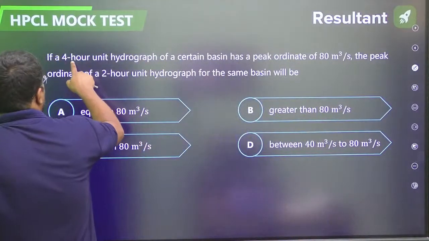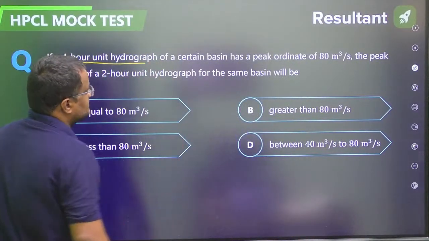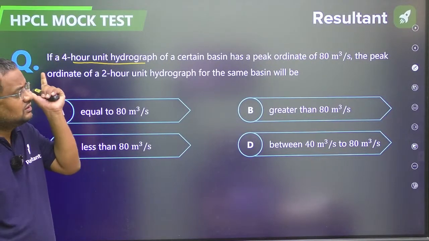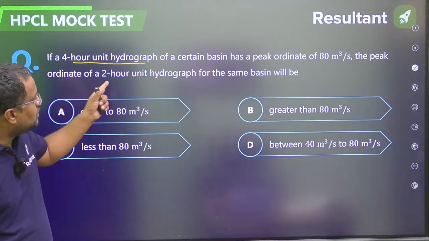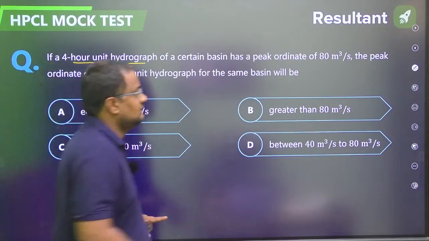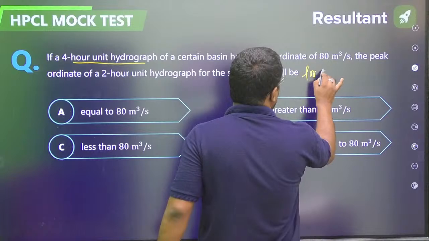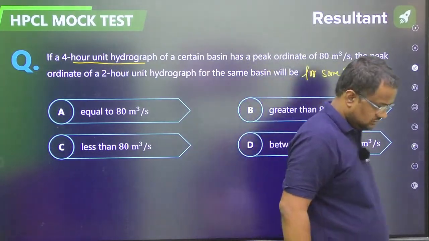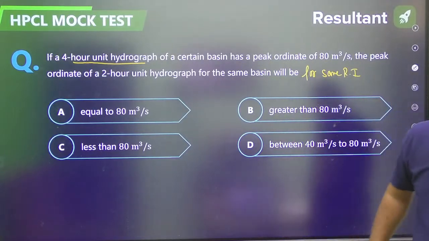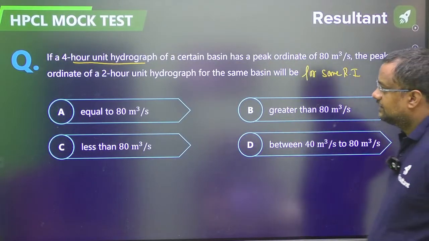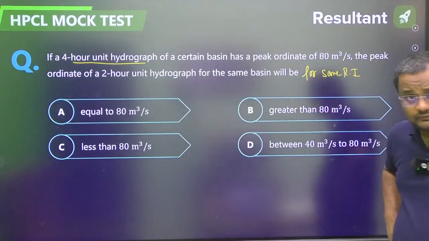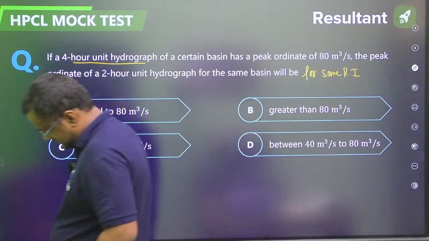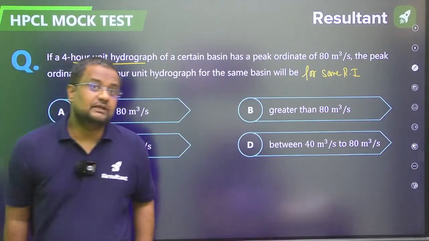A 4-hour unit hydrograph of a certain basin has a peak coordinate of 80 meter cube per second. The peak coordinate of a 2-hour unit hydrograph of the same basin for same rainfall intensity will be? In 4 hours the peak is 80, in 2 hours the peak will be?